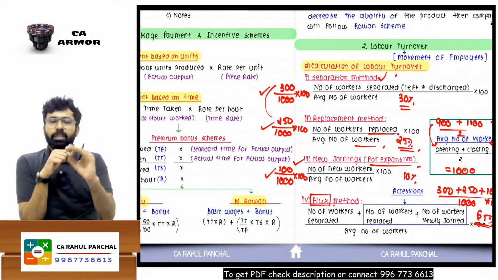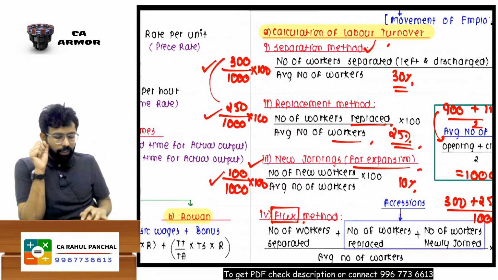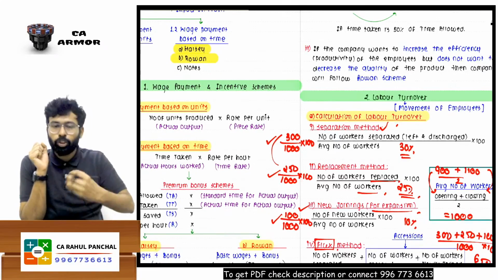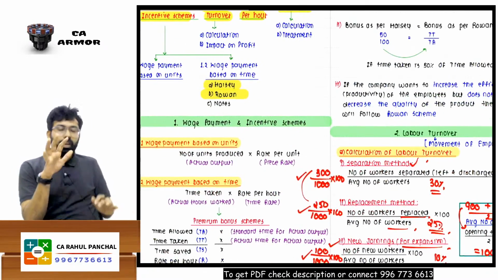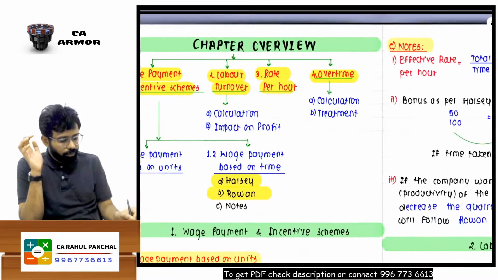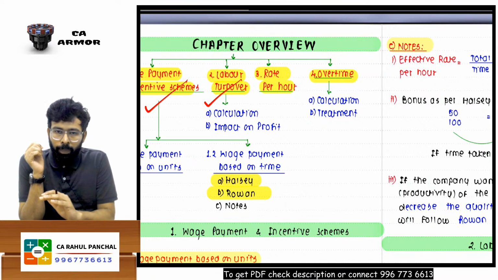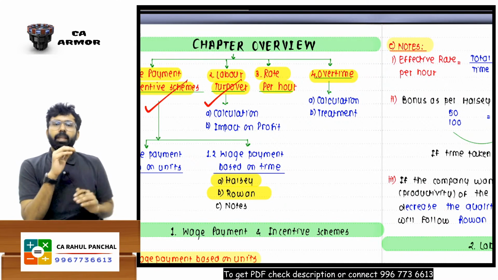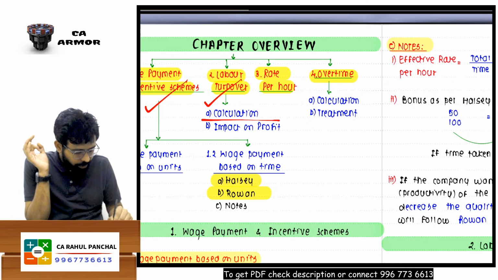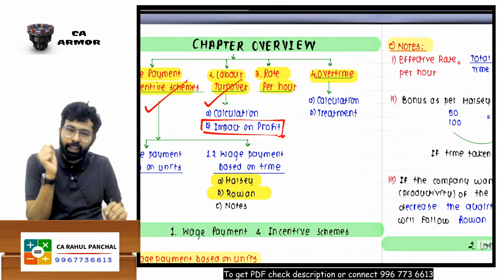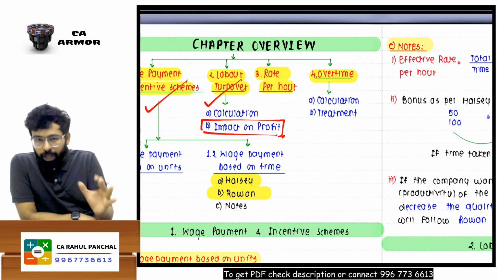Okay. So this is your labor turnover part. You just need to learn this formula by heart. Chances are, in the majority of cases, a question will come from the Halsey system or your labor turnover part. Okay. Now, after this there is one more thing over here, which is impact on profit.